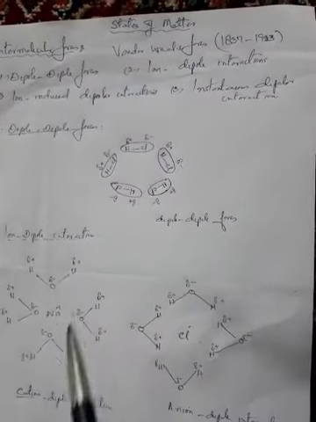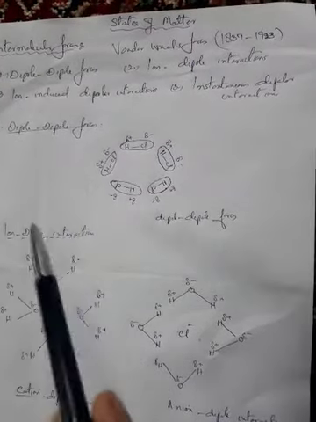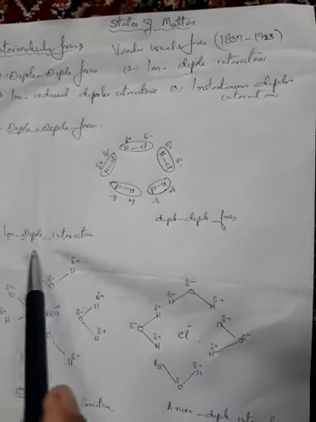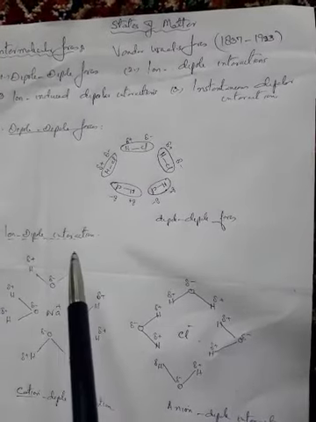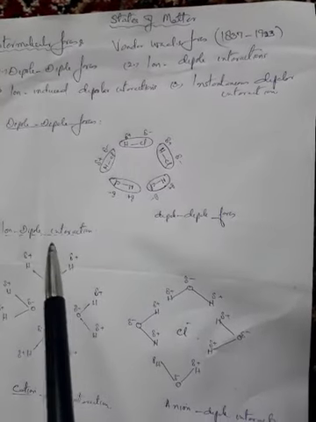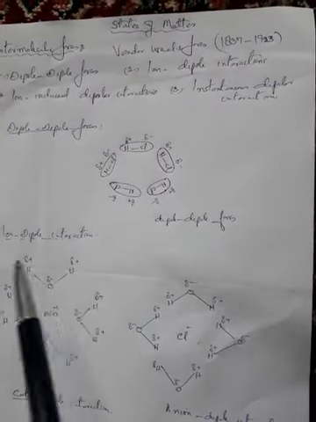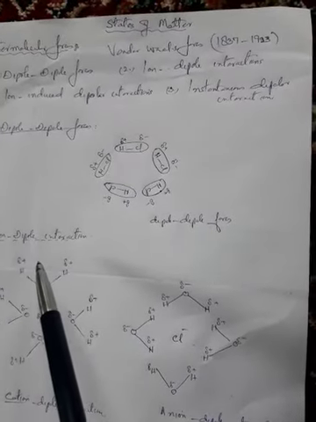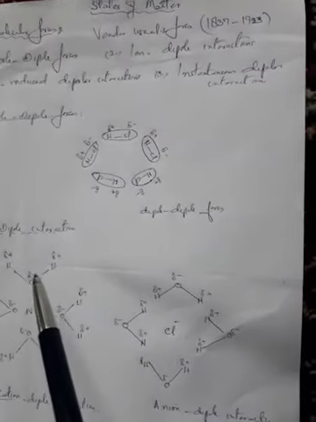Then we have another type of intermolecular force, that is ion-dipole interaction. The name itself suggests it involves ions, which may be cations or anions, and polar molecules.